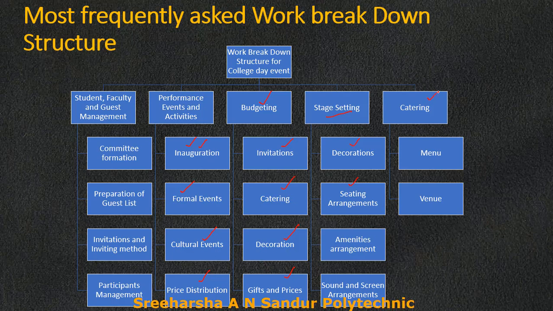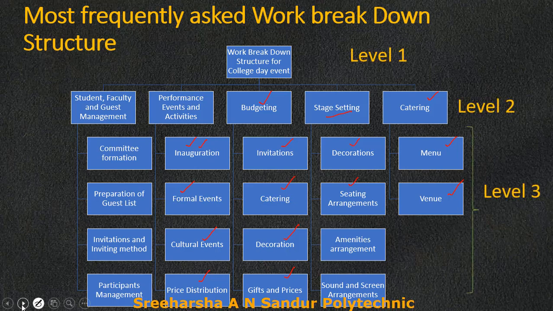Then when we come to catering, the first thing is the menu: what food items should be prepared, where they should be served and how they should be served. So this is what we can say is a work breakdown structure for your college. This can be any general one. We will be taking a general one and writing it.